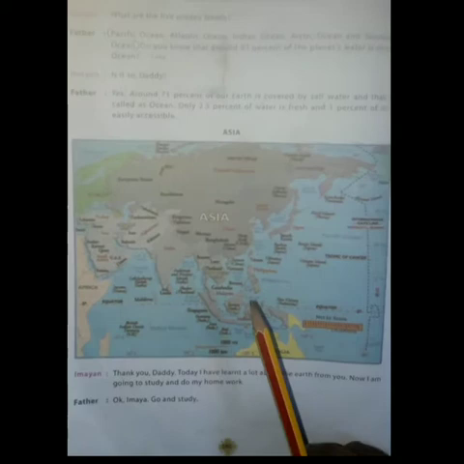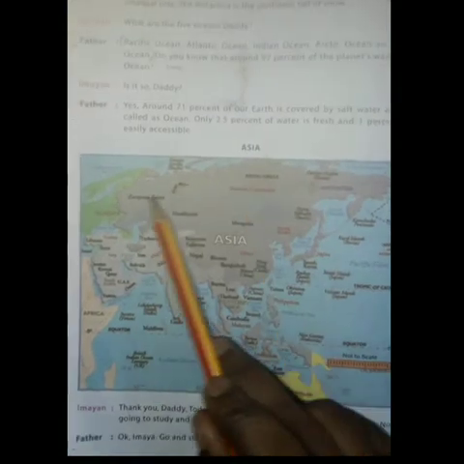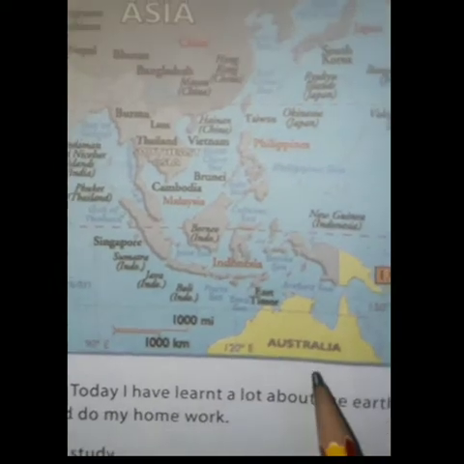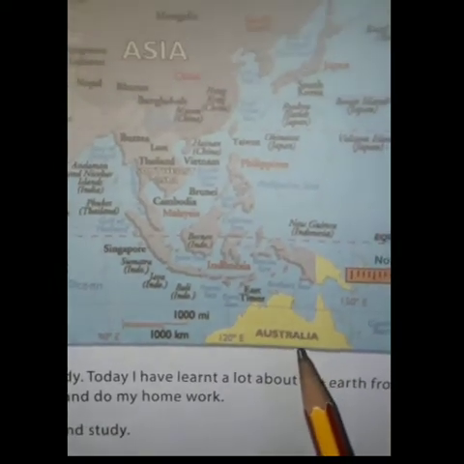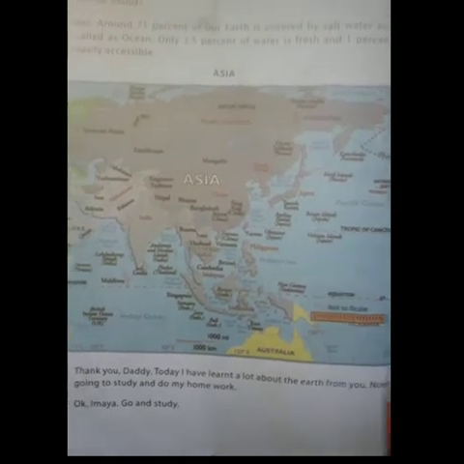Now the map is here, the Asia map. The Asian continent, where we live, is the biggest of all. You can see it in the map. Australia is the smallest one. If you see the picture, you can find where Australia is. Here, the smallest one. Antarctica is the continent full of snow. The 5 oceans we already learned: Pacific Ocean, Atlantic Ocean, Indian Ocean, Arctic Ocean, Southern Ocean.